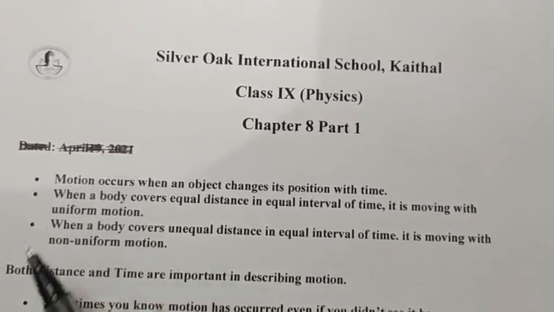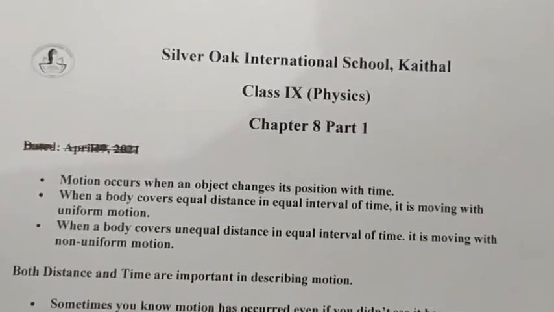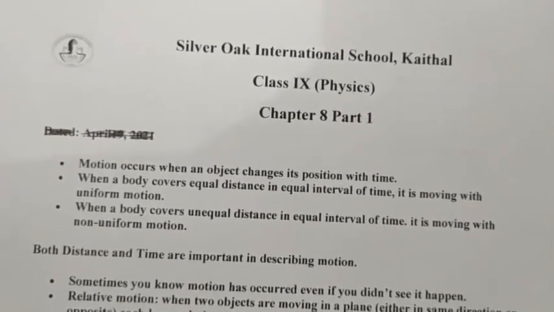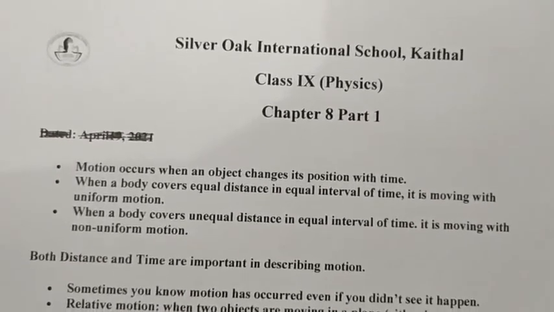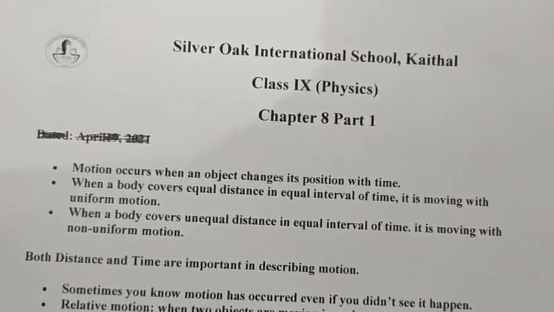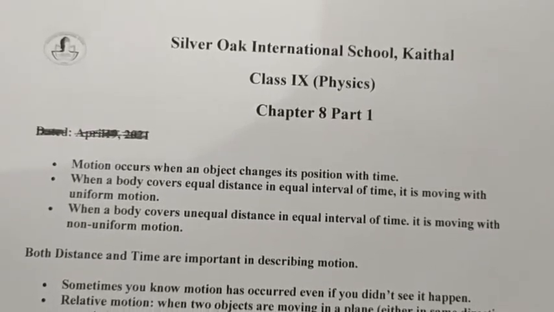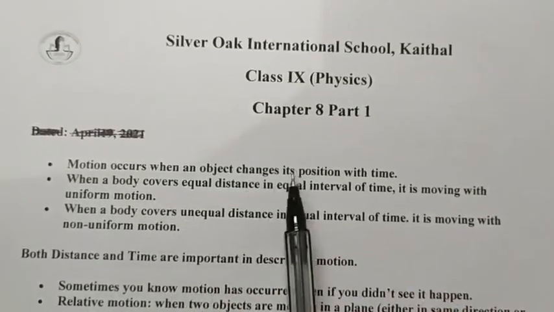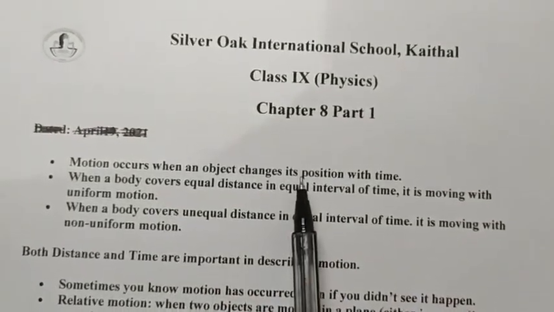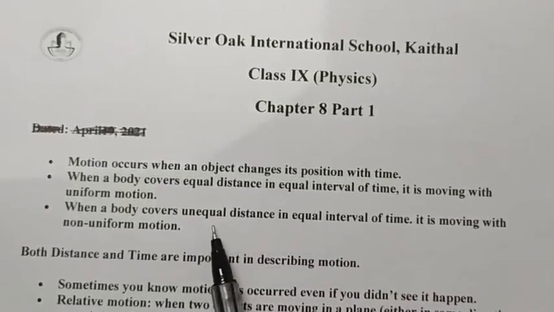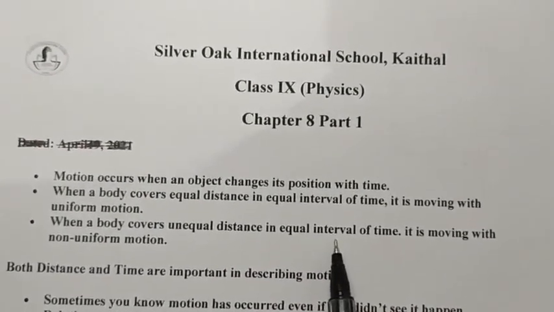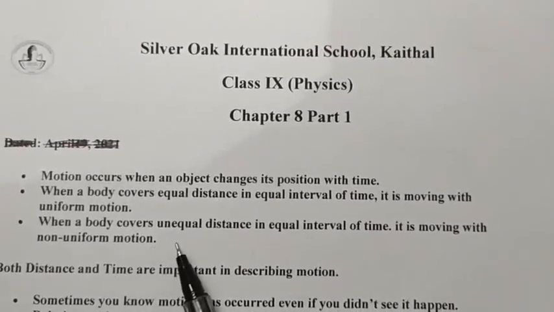After that, motion and rest, the two definitions are there. One is uniform motion and the other is non-uniform motion. When bodies travel equal distance in equal intervals of time, then the motion is said to be uniform motion. If unequal distances are traveled in equal intervals of time, then the body will be in non-uniform motion.